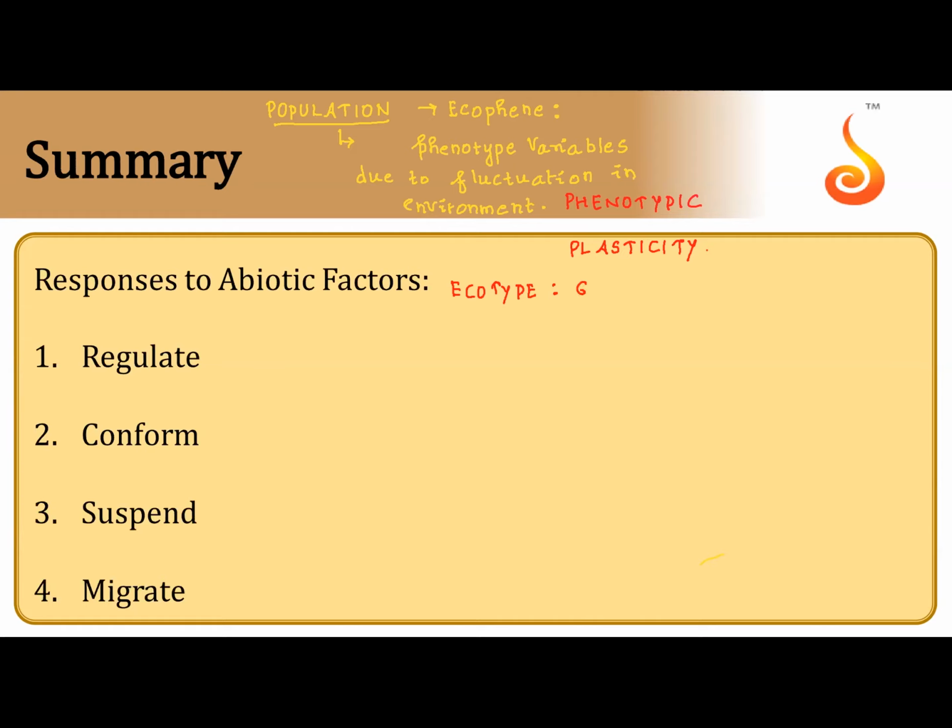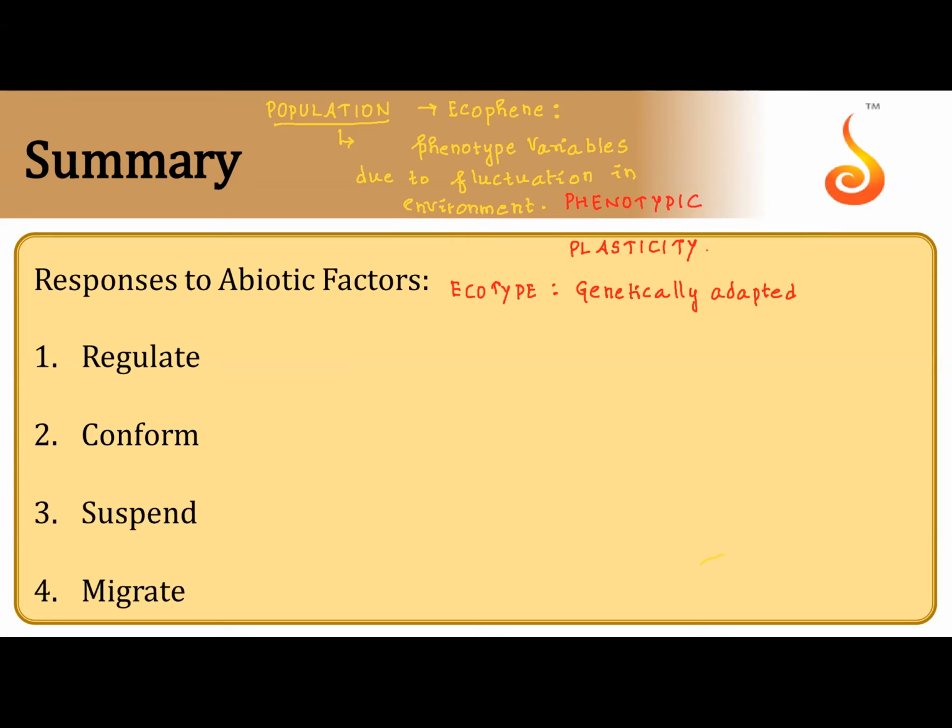Ecotype is genetically adapted. That means this is the dead end of ecophene. Ecophene is undergoing the evolution. Once it is adapted, it will become ecotype. Okay?